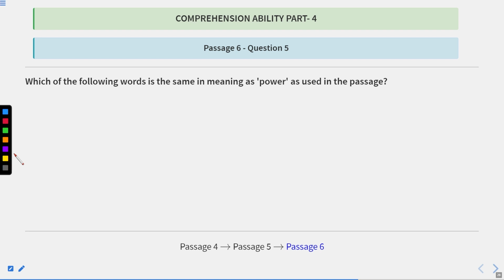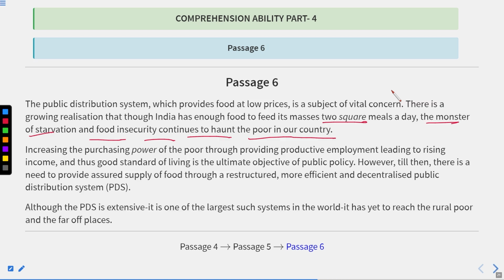Which of the following words is the same in meaning as power as used in the passage? See, the options are vigor, energy, influence, capacity. Obviously, power means energy, but it is required according to the passage, as used in the passage. So let us go to the passage to look for this particular word. It is on 21. Now let us see where the word power is written. So just scroll down, here it is written, increasing the purchasing power of the poor.